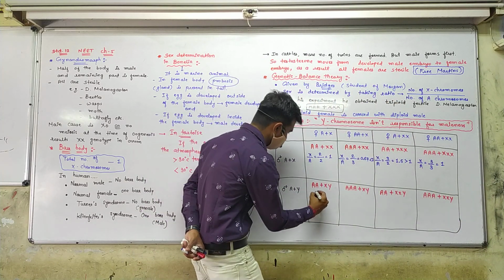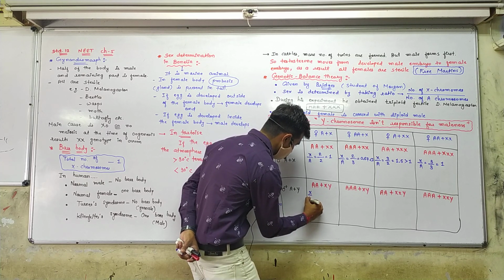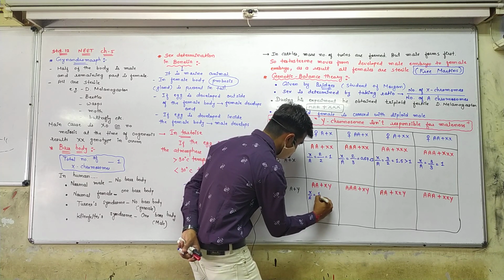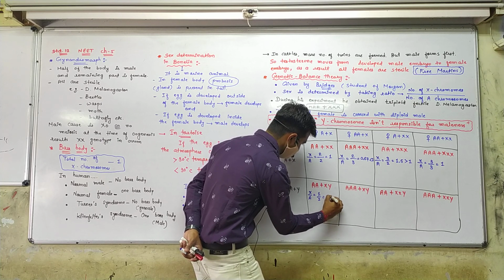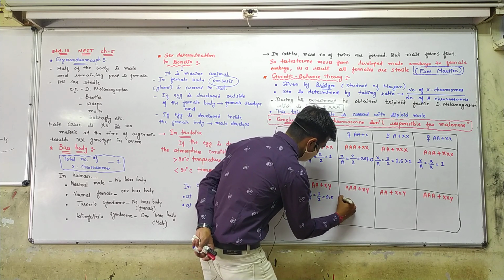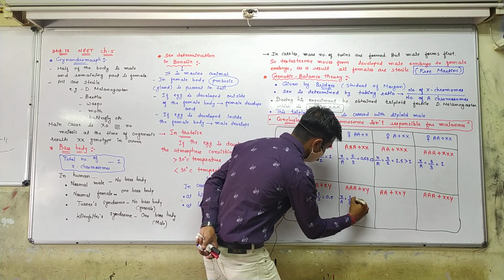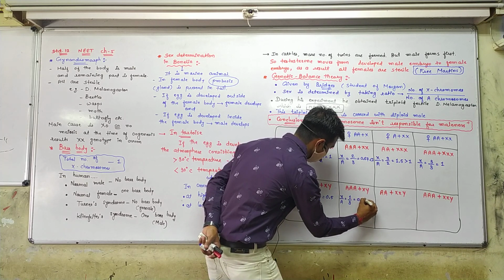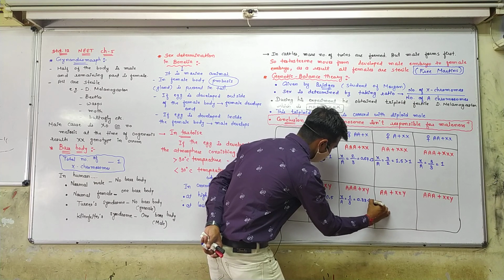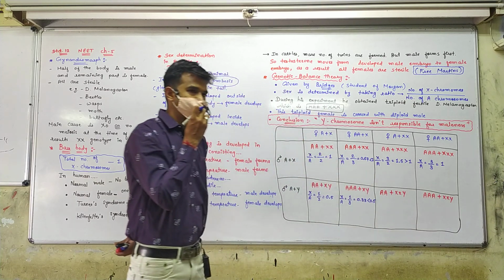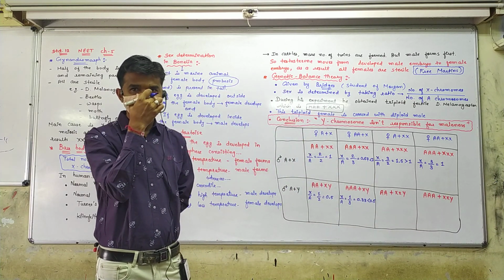Now you form the ratio here. X upon A ratio is 1 by 2, that is 0.5. Here X upon A ratio is 1 upon 3, that is 0.33. It is less than 0.5, right?